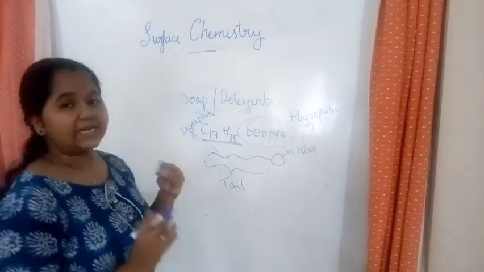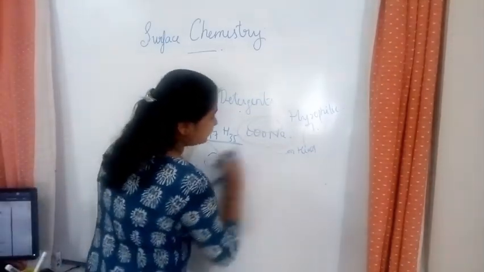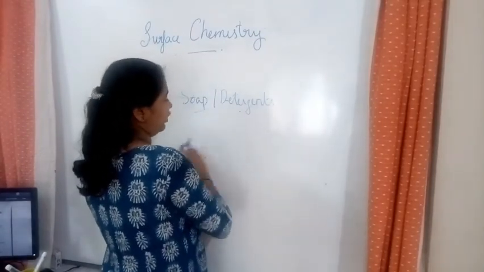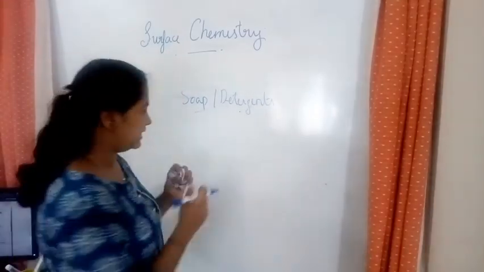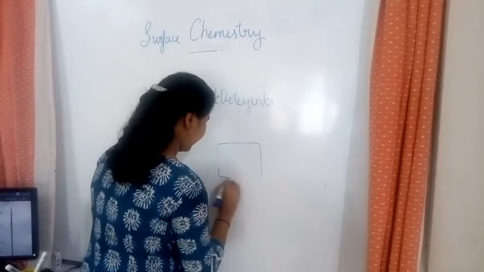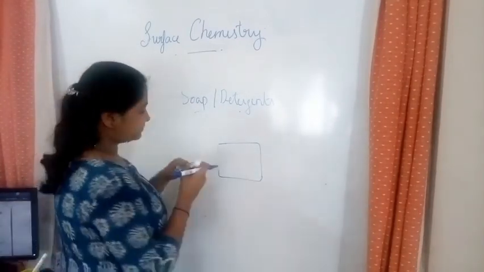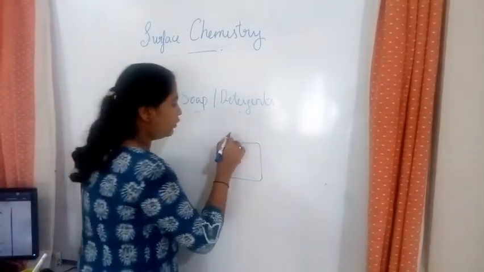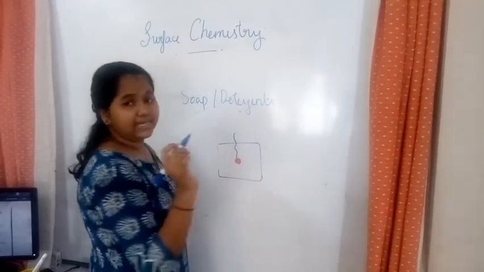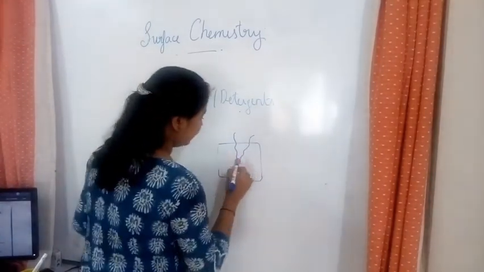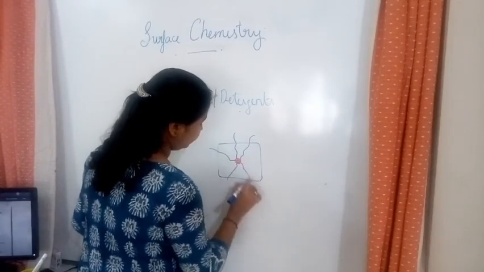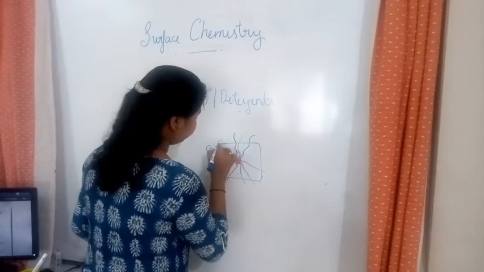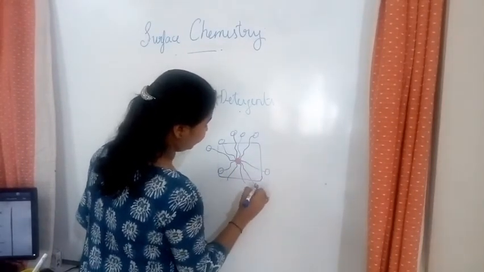So the cleaning action of soap is like this. Okay, I'll show you. This hydrophobic end is dirt attractive. It has an affinity towards dirt. So let's take this to be our cloth, and this is our dirt, the oily dirt. The tail is attracted towards the dirt, so it will come and attach to the dirt. And this is the head of the soap, individual molecules.